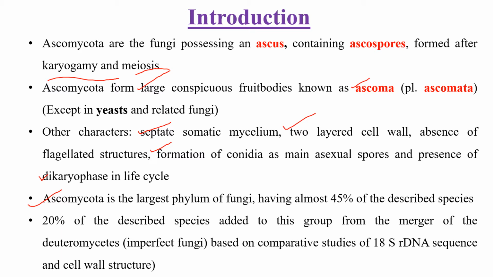So, from that inclusion, 20% of these Deuteromycetes are also included in the Ascomycota. This inclusion is mainly based on comparison of 18S ribosomal DNA sequence and cell wall structure. So Ascomycota is the largest phylum, having 45 plus 20, that is 65% of the described species of fungi.